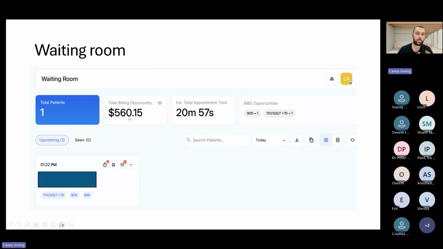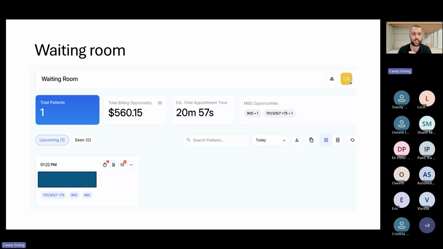Essentially what we're showing is that if you have a patient, so this is like one example patient, we'll show the total billing opportunities. So all the item numbers that are available to be billed for that patient. So for example, 900, 700 item numbers, care plans, mental health care plans, so on and so forth, that are relevant. So if a patient is coming in with pregnancy and they've filled out their pre-consult, that will be an item that is shown. But if they've come in with pregnancy, but they've said I'm coming in for my diabetes check, it won't show the pregnancy item number because the pregnancy item number is not one that we track.